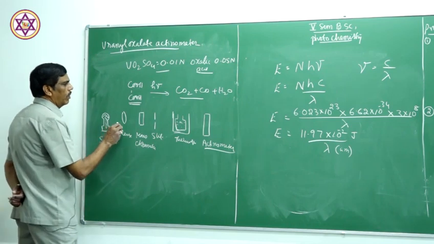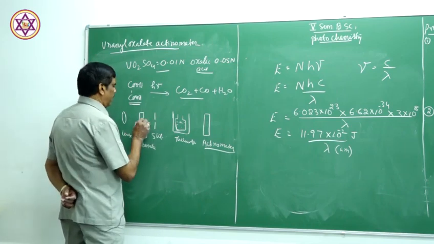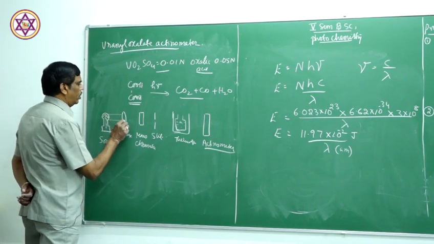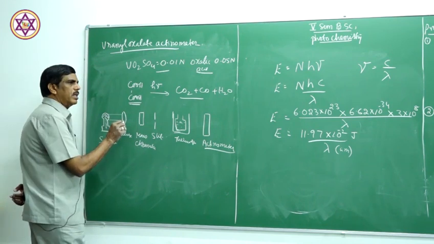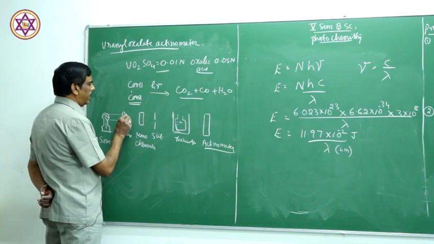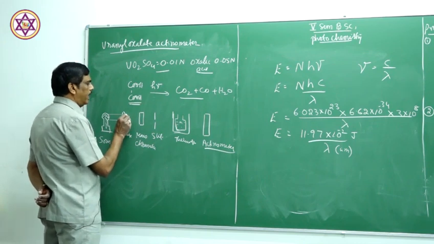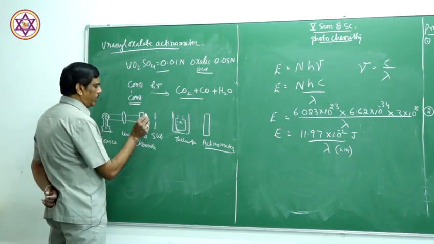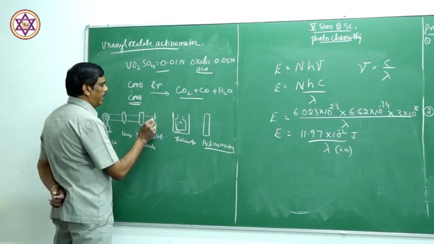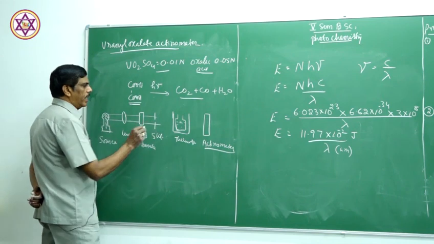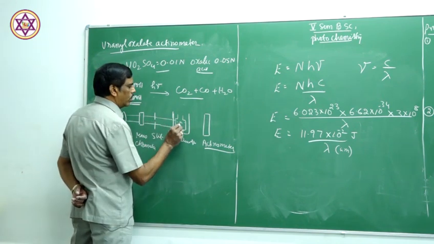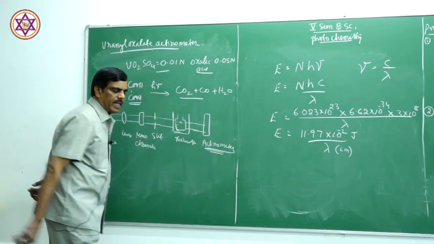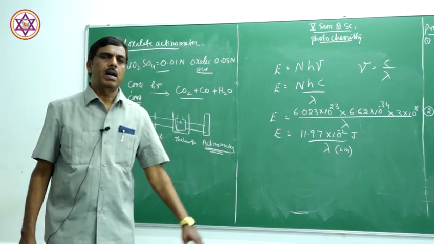First, the source of light. Now the source of light is produced here. Using this lens, it is made concentrated or high intensity light, and it is passed through the monochromator, which gives a monochromatic light. It is passed through the filter, and the light is passed through the solution and the actinometer. This actinometer can read the emitted light after absorption.